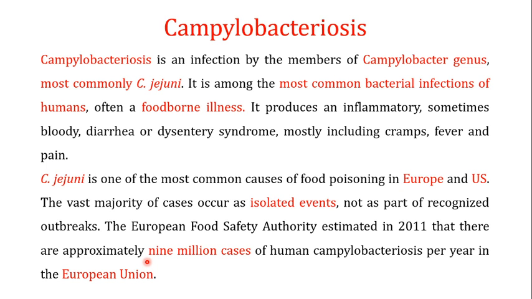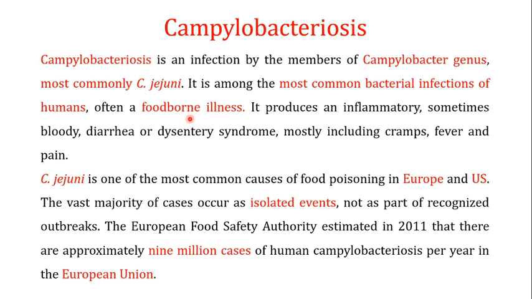Now, when you talk about Campylobacter jejuni, it is responsible for a condition known as Campylobacteriosis. Campylobacteriosis is an infection by a member of the Campylobacter genus, most commonly Campylobacter jejuni. It is among the most common bacterial infections of humans, often a foodborne illness.